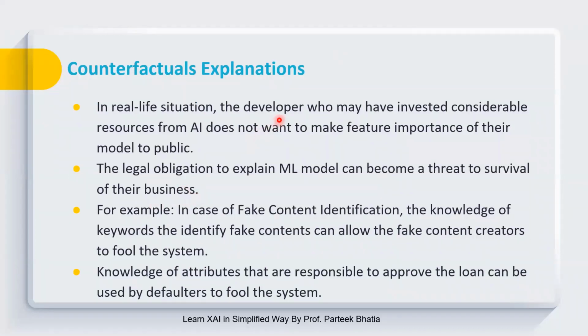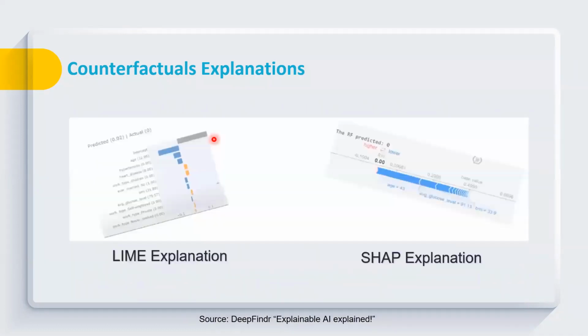And in a real life situation, the developer who has invested so much energy in creating those resources does not want to make this feature importance available to the public. Actually, this will expose their model. But it is also a legal obligation of those AI developers to explain it. But our explanation is completely based on feature importance, and this feature importance can be exploited by the person.